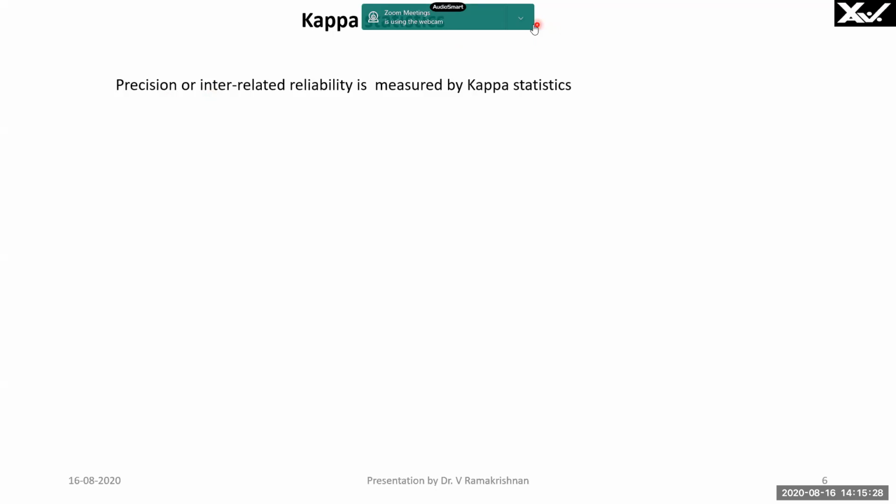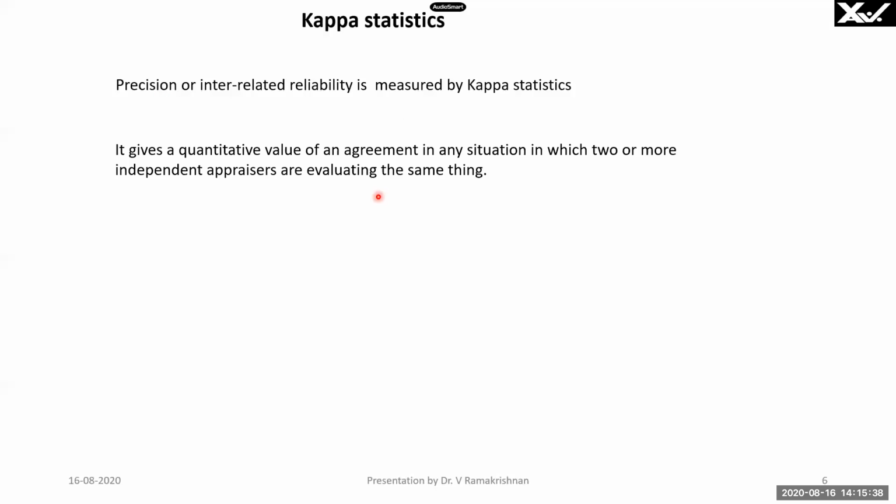The precision, or inter-rater reliability, is measured by kappa statistics. It gives us a quantitative value of an agreement in any situation in which 2 or more independent appraisers are evaluating the same thing. That is, suppose there is a patient, and 2 doctors are testing the patient and come out with the same result, right? What is the probability? That is what we are going to find out.